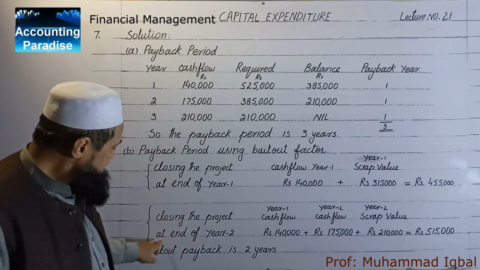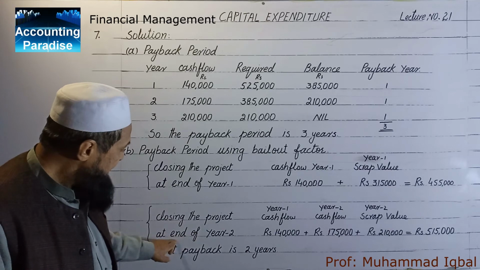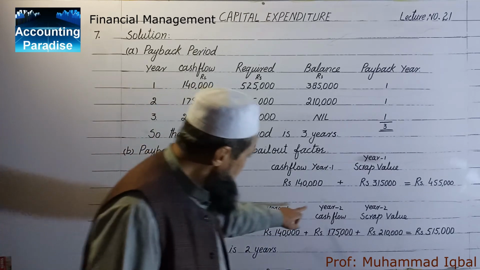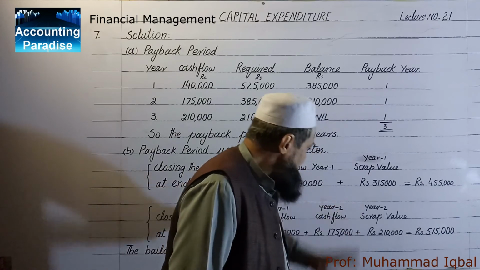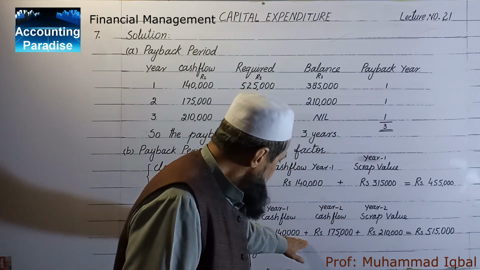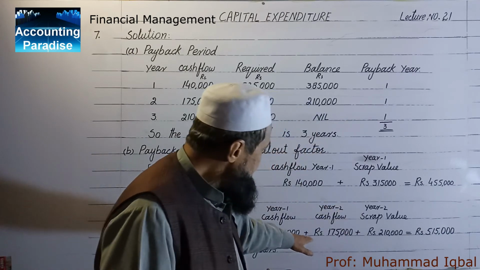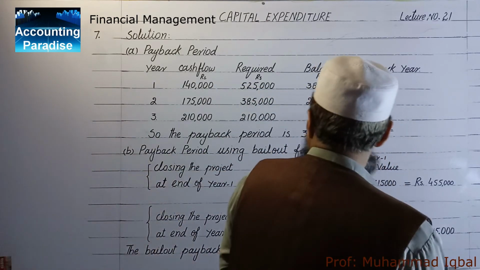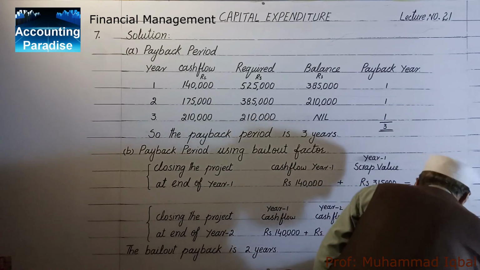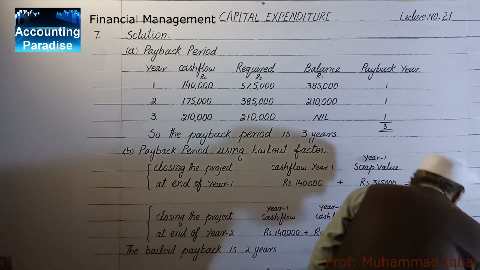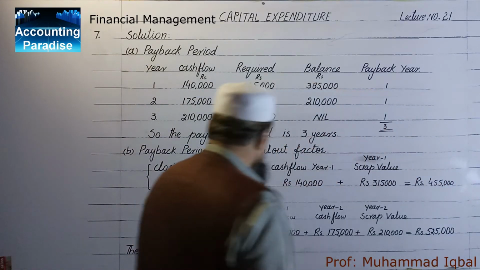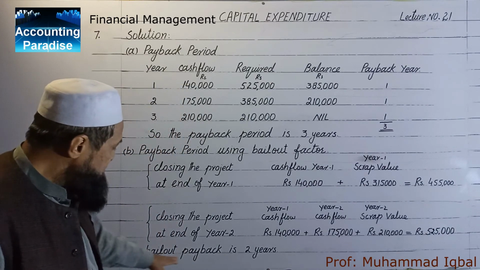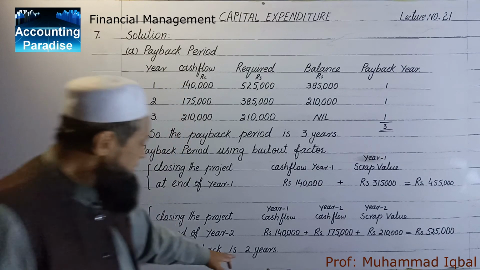Closing the project at end of year 2. Year 1 cash flows, year 2 cash flows, year 2 scrap value. When we added these three figures, it comes to rupees 5,25,000. So the whole investment is recovered. The bailout payback period is 2 years.